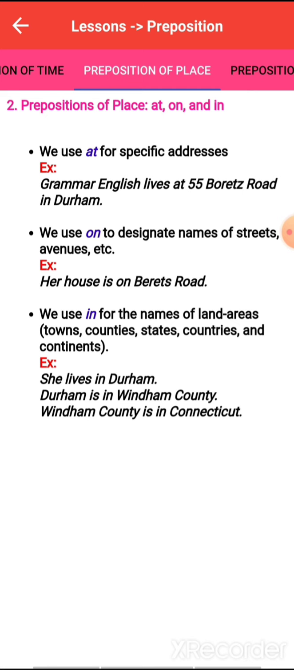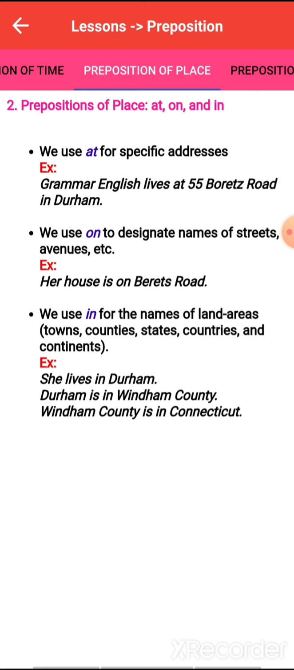Next is on. On is used for designating the names of a street and avenue. As I told you, at will be used for the smallest place, and then after this on will be used for a slightly bigger place, and then in will be used for the biggest place. So here on is used. Her house is on the Barrett's Road. Next is in. So in will be used for town, country, state, countries and continents. She lives in Durham. Durham is in Witham country. Witham country is in Connecticut.